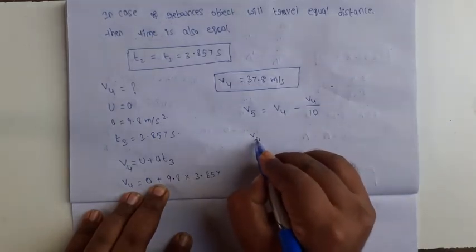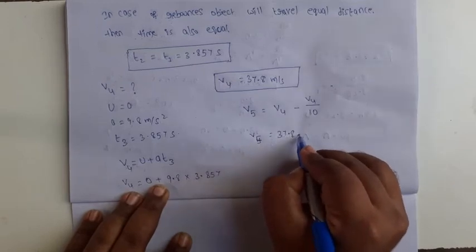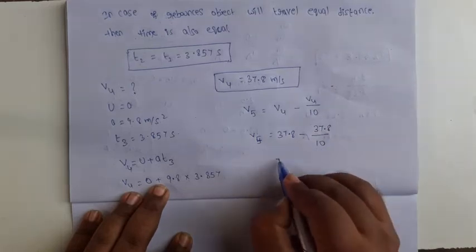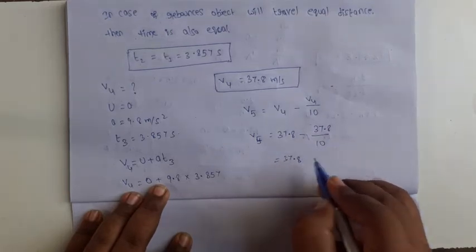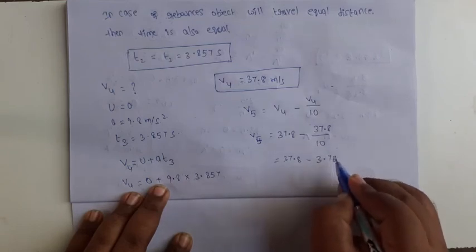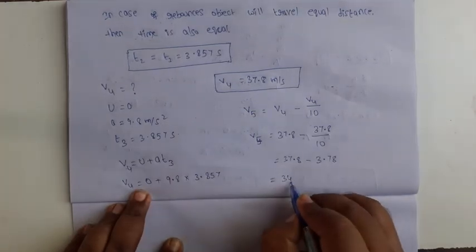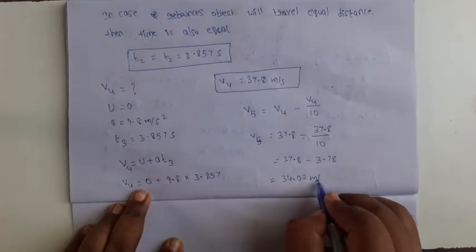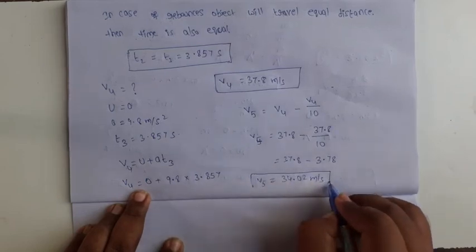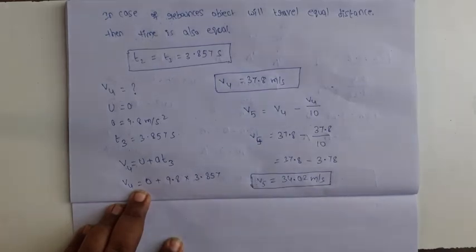So v5 equal to v4 value 37.8 minus 37.8 by 10. 37.8 minus 3.78, the value is 34.02 meter per second. So v5 is 34.02 meter per second, the rebound velocity.